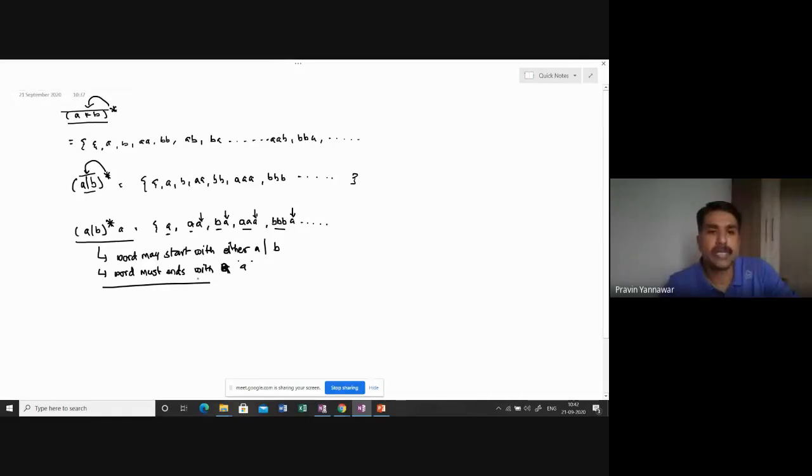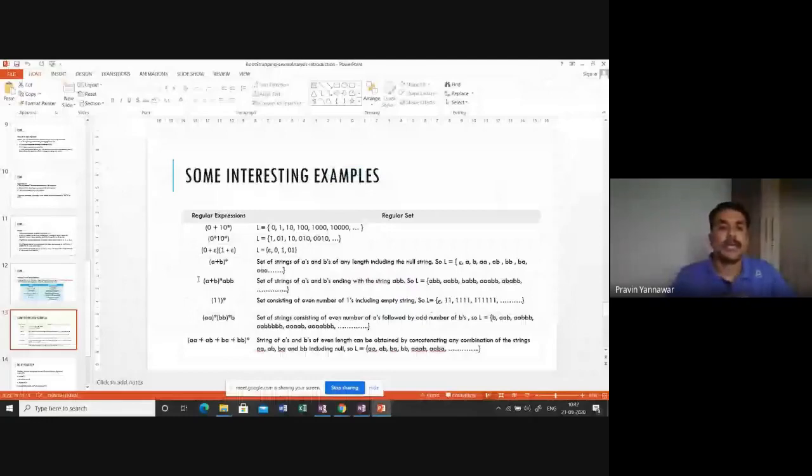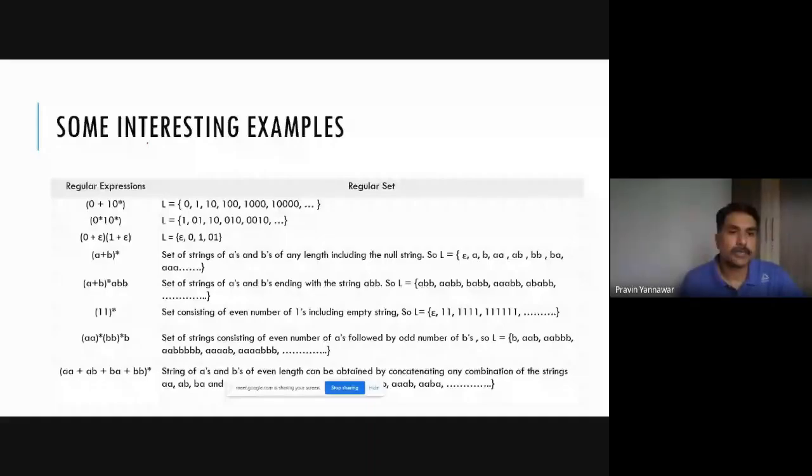Now you can see some interesting examples here. The thing which you need to understand here is this: if the regular expression is 0+1*, interestingly, this closure is applied on this only. This you need to understand. So the closure is applied to this.